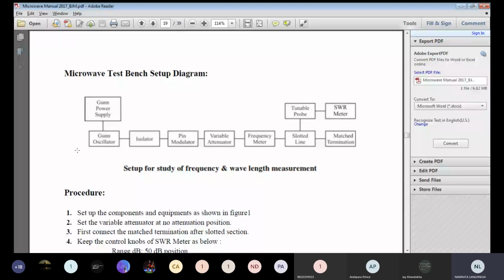So this is the second conclusion that you have observed, that our microwave test bench works on X band, and X band ranges between 8 to 12 gigahertz, and that is what we found out, that my cutoff frequency is 10.09 gigahertz using the direct method, and using the slotted waveguide section it is whatever you have calculated. Clear, students? Yes, ma'am. Any doubt?